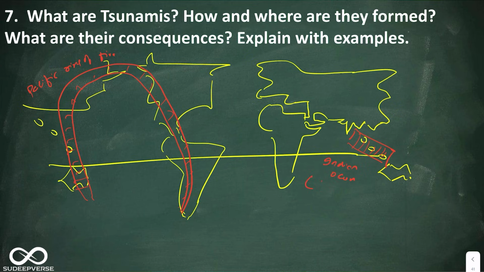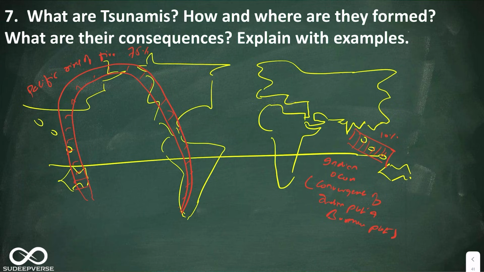That is the convergence of the Indian plate and the Burmese plate. So these are the two regions that account for 85% of tsunamis in the world. Look at this. This is actually 75% and this is actually 10 to 15%. So almost 85 to 90% of the tsunamis happen in these regions.